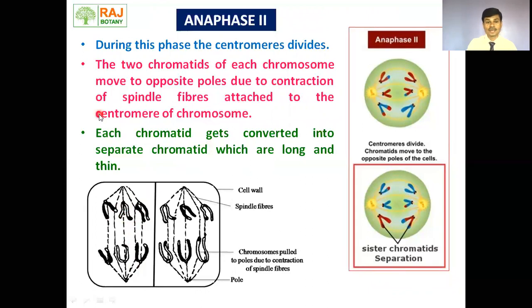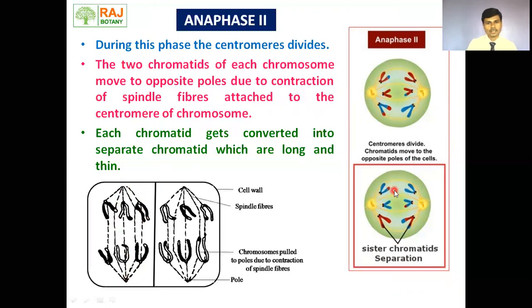Why? Due to contraction of the spindle fibers. The poles of the spindle fibers attract, contract or pull the chromosomes toward the opposite poles. Each chromatid gets converted into a separate chromosome, which are long and thin. Now, these pulled chromatids behave as separate chromosomes.